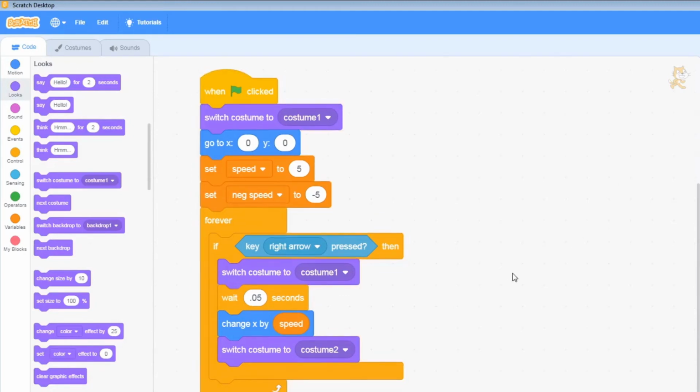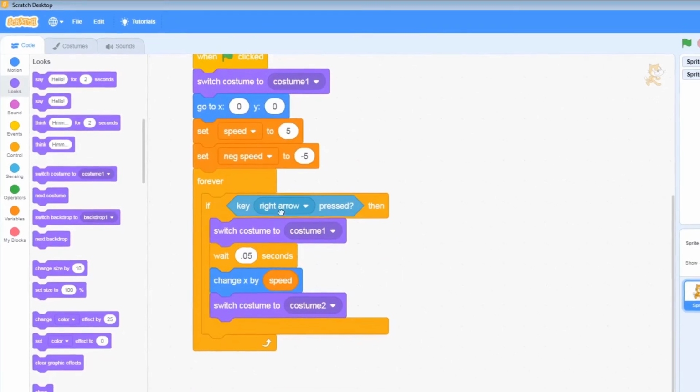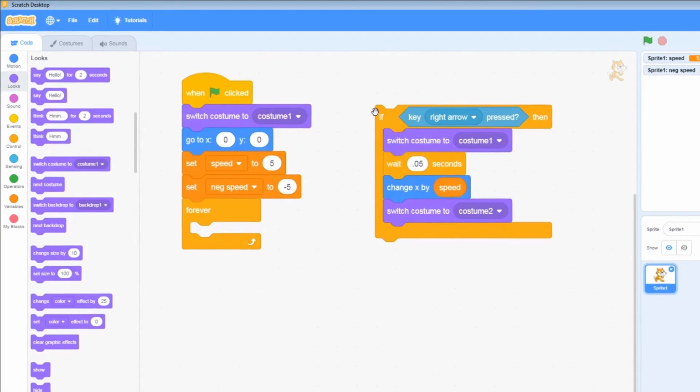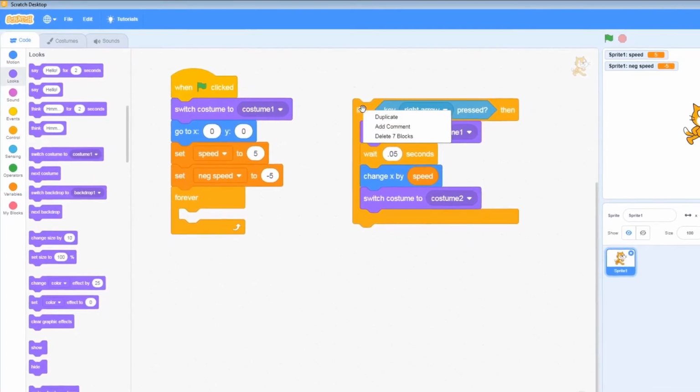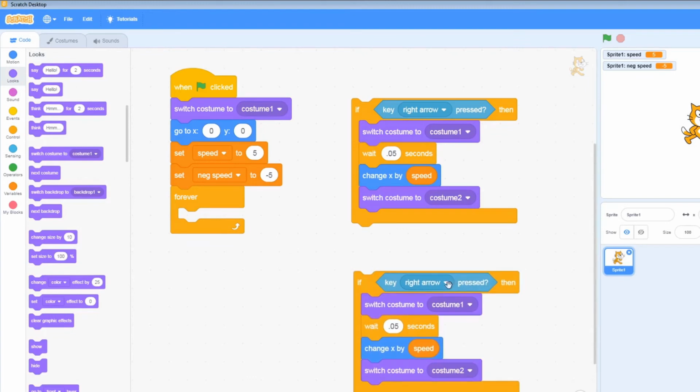So now I'm just going to go through and add the other if statements for the other directions. I'm just going to pull this out again so we can refer back to it. I am going to make things a bit easier by right clicking and going duplicate. This time we're going to do left arrow, and we're going to need some different costumes, which we'll set up in a moment.